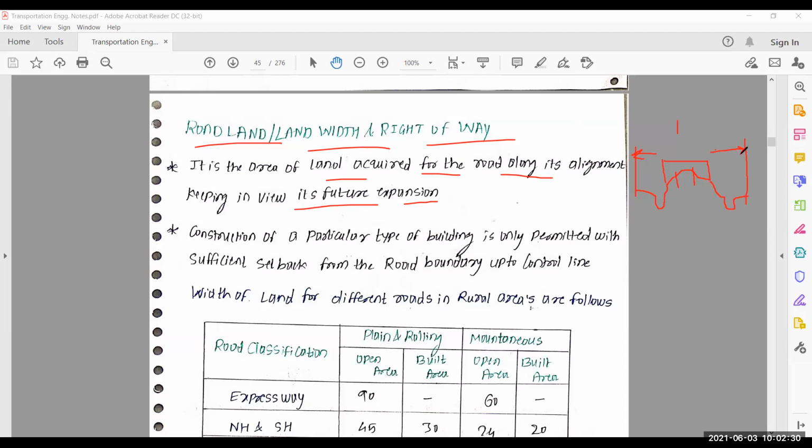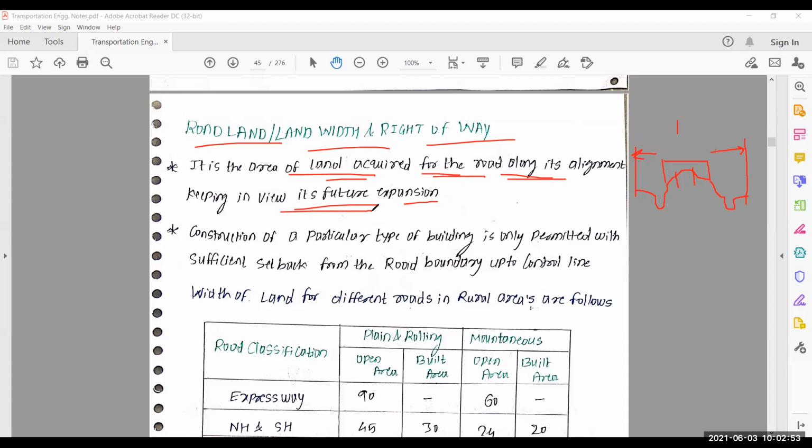So if we add width of formation with road margin from both sides, we get our road land or land width and right of way. So it is the area of land acquired for the road along its alignment, keeping in view its future expansion. I also discuss how future expansion will take place and who decides our future expansion.